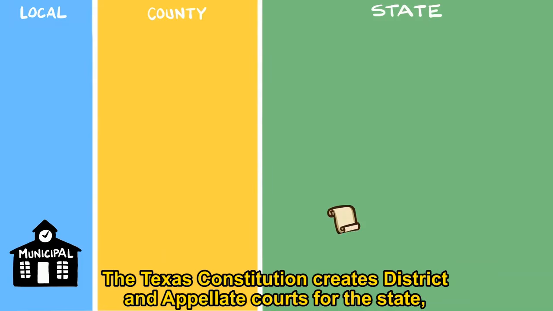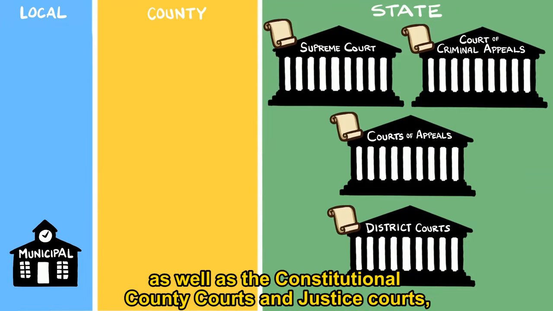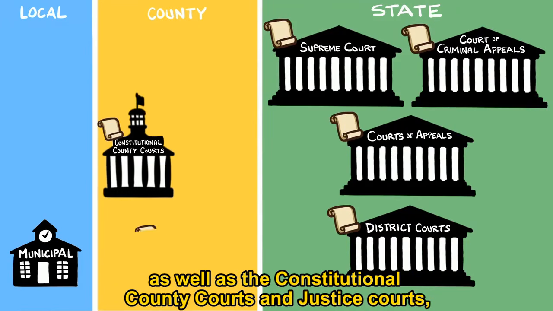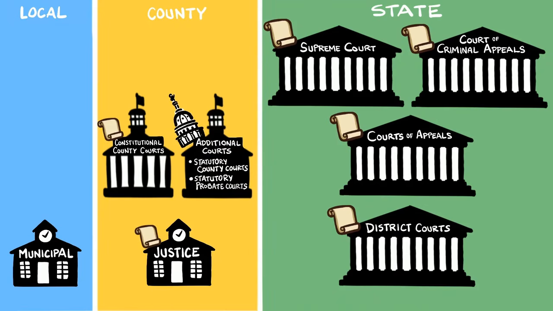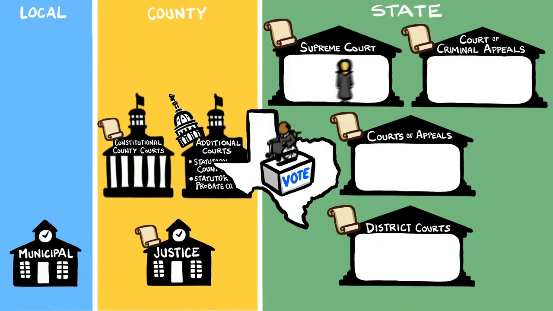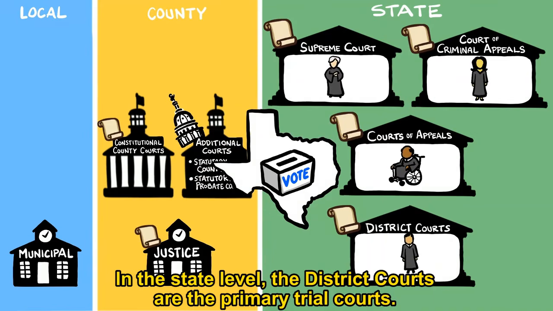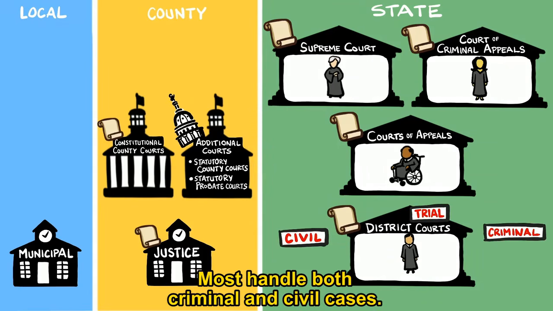The Texas Constitution creates district and appellate courts for the state, as well as the constitutional county courts and justice courts, and allows the legislature to create additional courts. In Texas, state judges are elected by the voters. At the state level, the district courts are the primary trial courts. Most handle both criminal and civil cases.